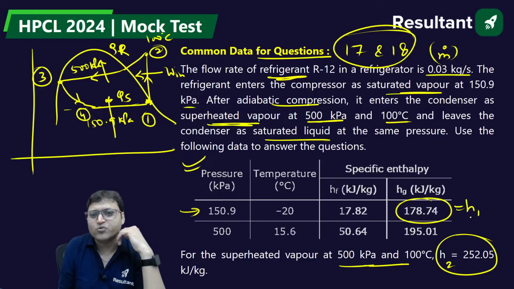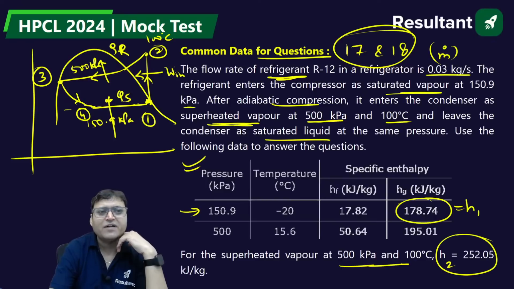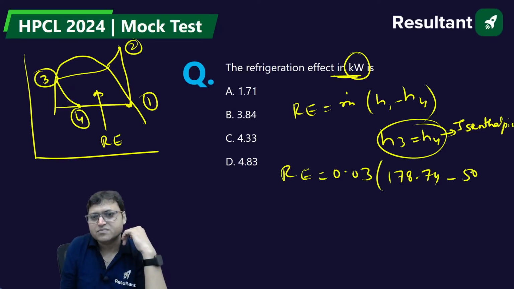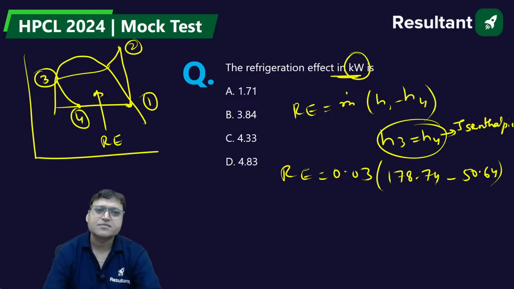That is equal to H1, 178.74, minus H3, corresponding to 500 kilopascal, Hf 50.64. Isn't it? That will be the refrigeration effect.